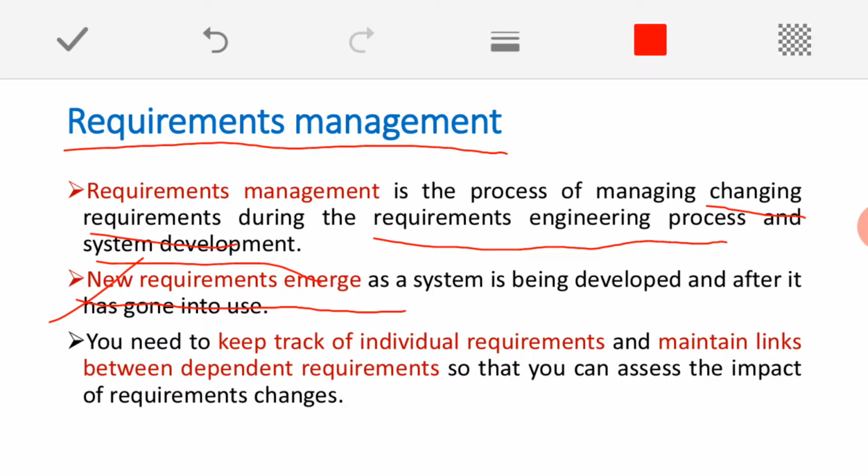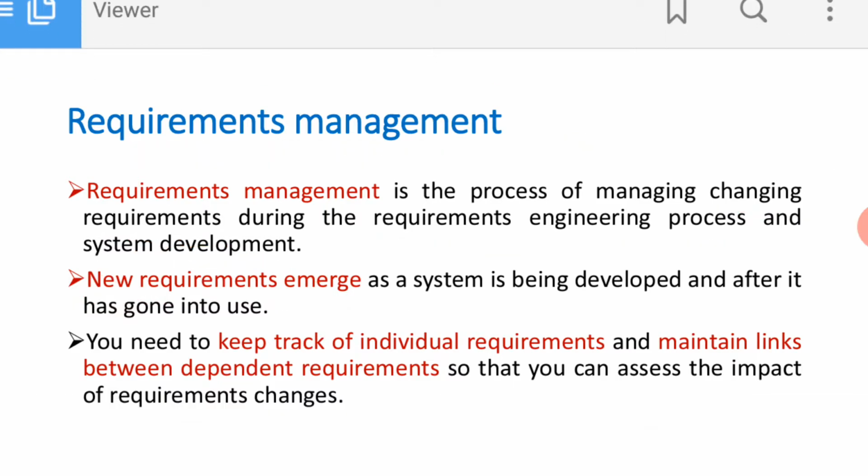Why? Because once we start using the software in any of our business processes, our business process will change, our way of working might change, and the technology might change. Because of all these reasons, we may need to add some new requirements, or we may need to change some existing requirements. Because of all these things, requirements management is very much essential here.